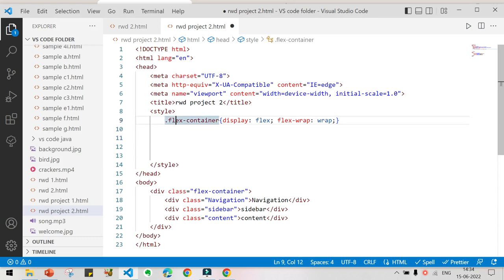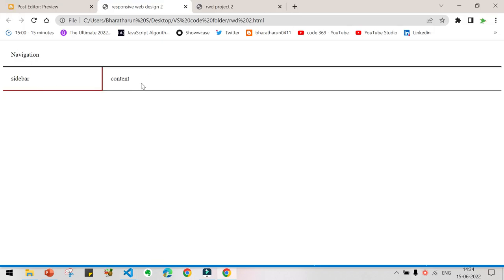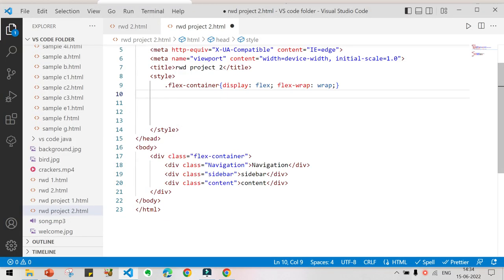So how to make the navigation, sidebar and content look like this? What we have to do is represent all these three divs using class names.